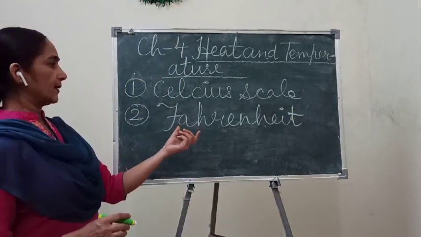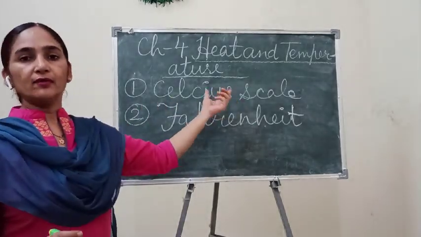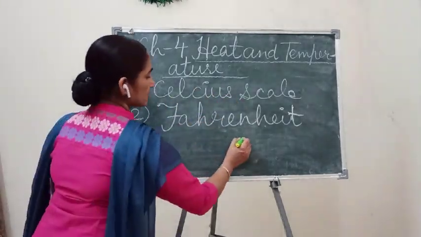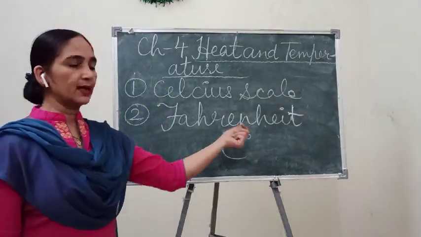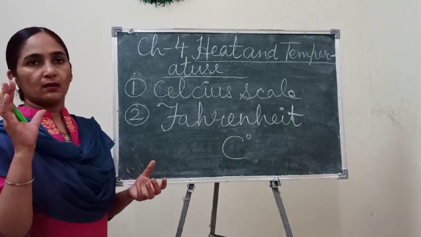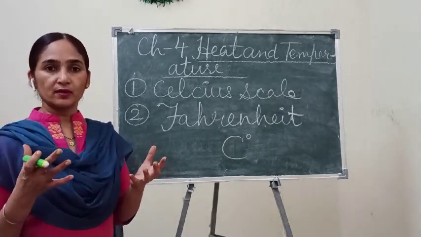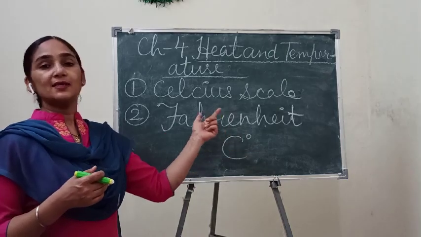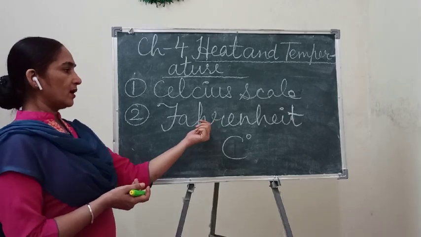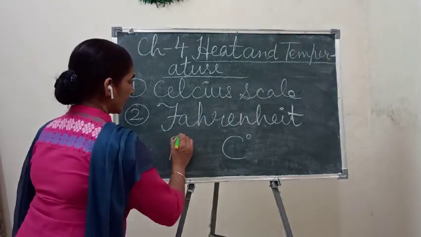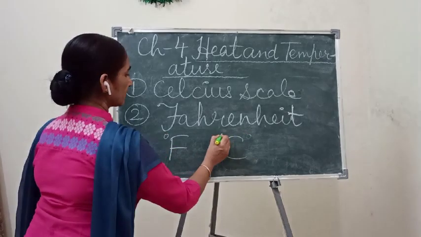Okay, Fahrenheit. For the Celsius scale we use capital C and the degree sign, like 37 degree Celsius. For Fahrenheit we use capital F, and the degree sign here, not there.